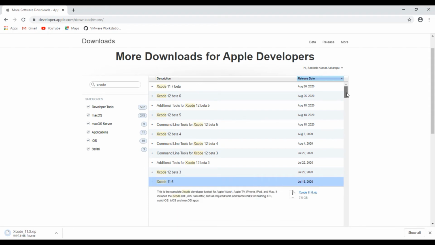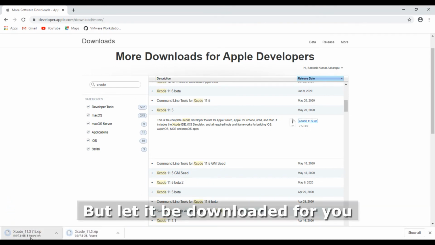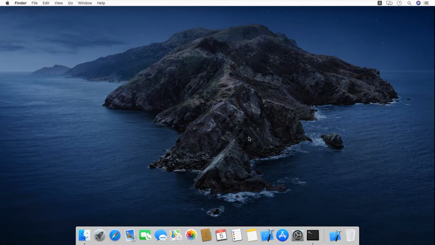I am selecting 11.5, but because I already have downloaded it, I am just cancelling this. This is how we can download Xcode.